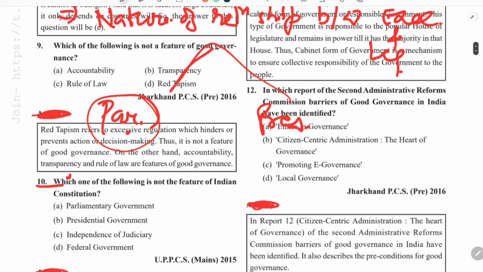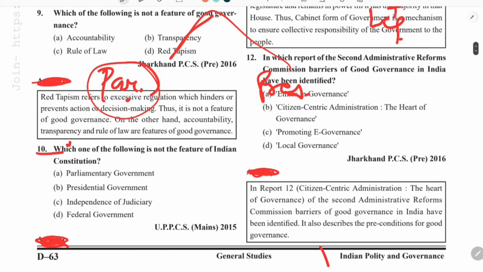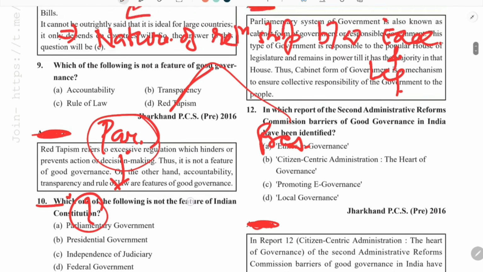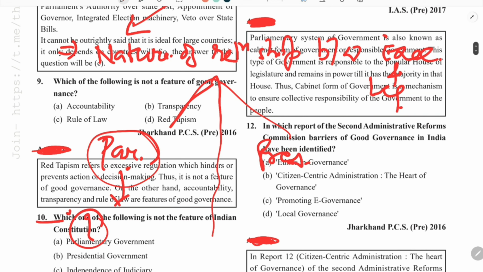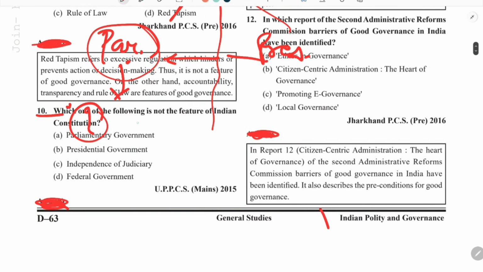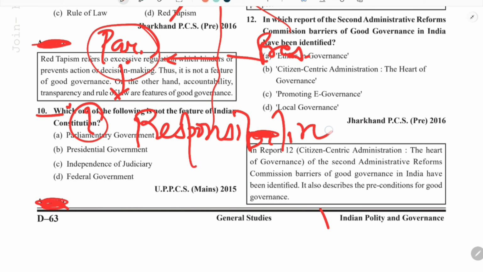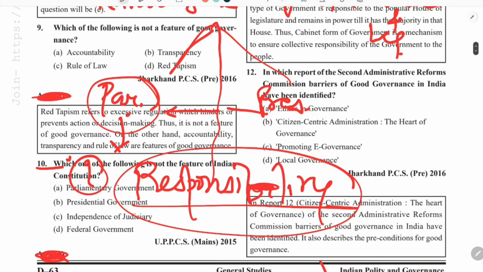The fundamental concept which differentiates these two types of governance system is the concept of responsibility. This is the primary difference between the parliamentary and the presidential system.